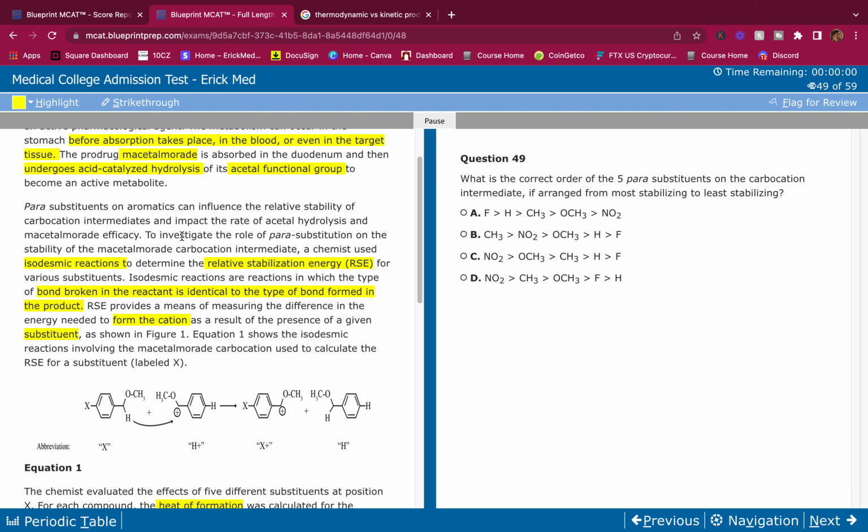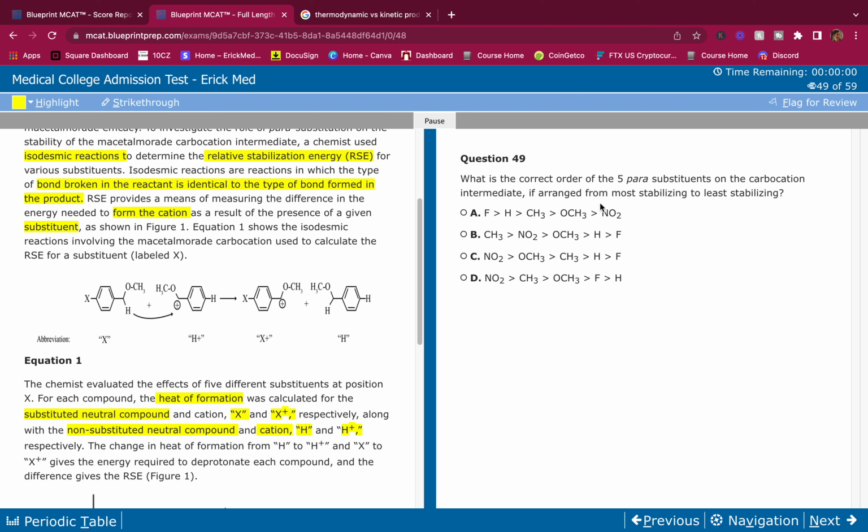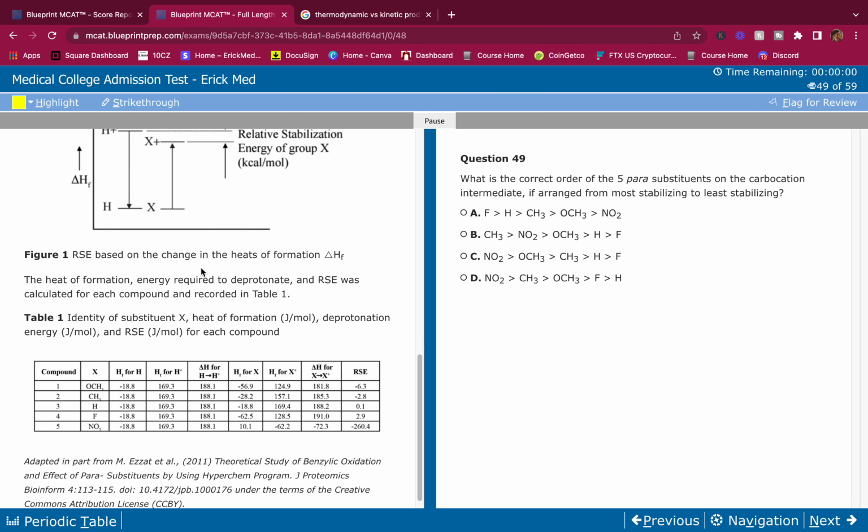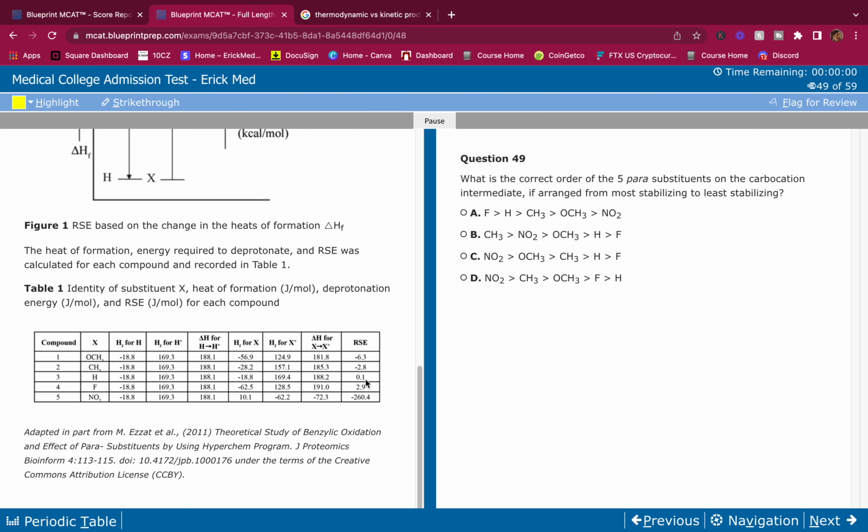To investigate the role of para substitution on the stability of the carbocation, a chemist used isomer reactions to determine the RSE. Okay, so the RSE determines the stability depending on what type of substituent we have. So the RSE we're looking at, they give us over here. So here's the RSE. Most stabilizing to least stabilizing. So another assumption has to be made. Does more RSE equal more stabilizing, or does less RSE equal more stabilizing?